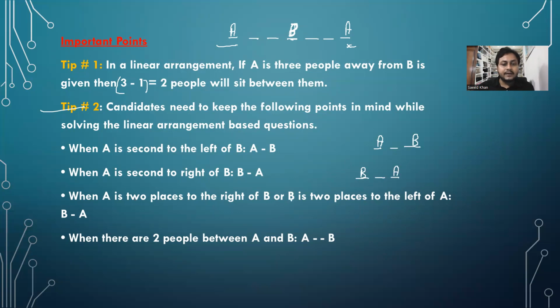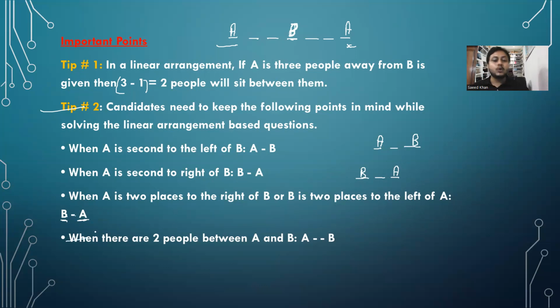When A is 2 places away from B, or B is 2 places to the left of A, both are basically the same thing: 2 places away, 1 person between. A is 2 places to the right of B means 1 person between B and A. To the right, A should be here, 1 person between. And B is 2 places to the left of A, obviously.